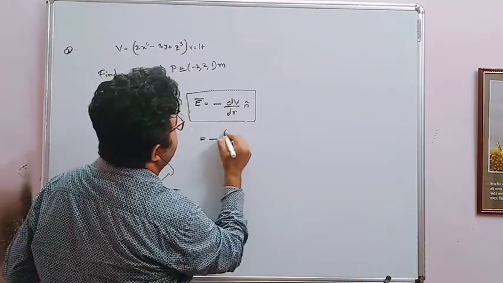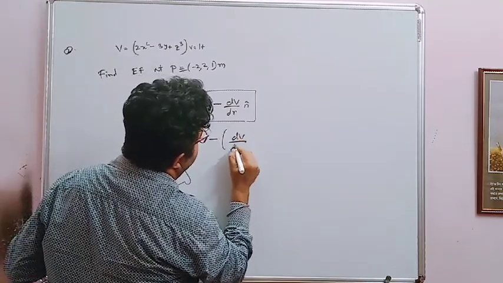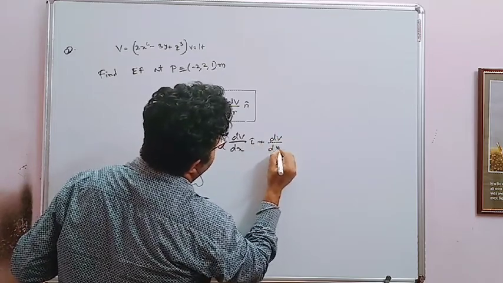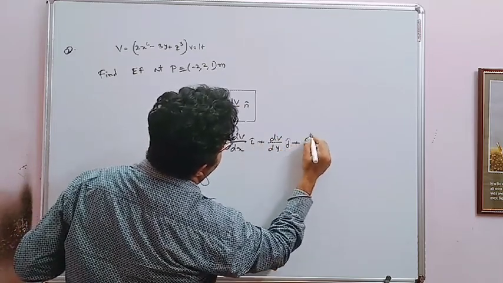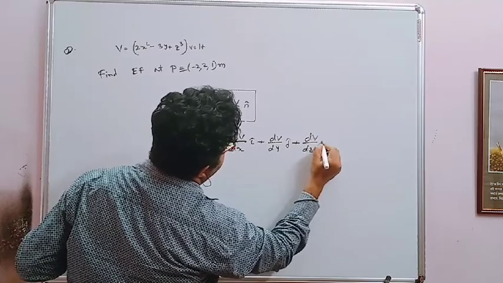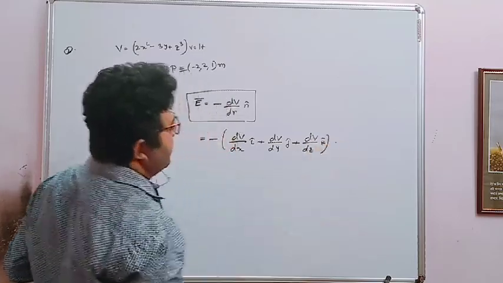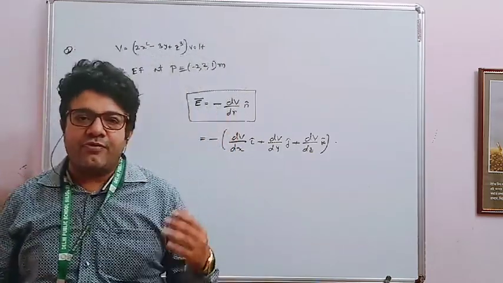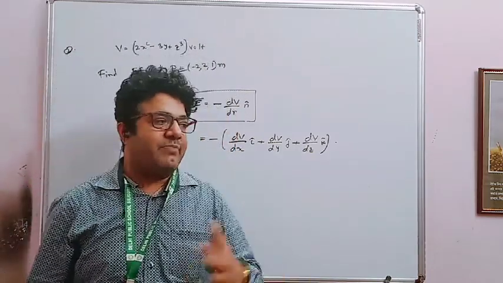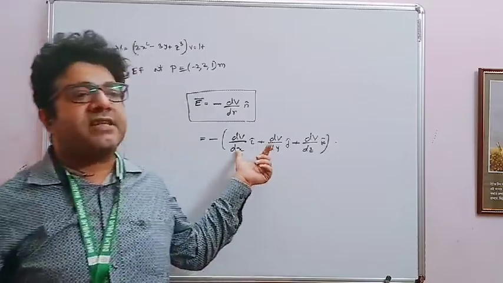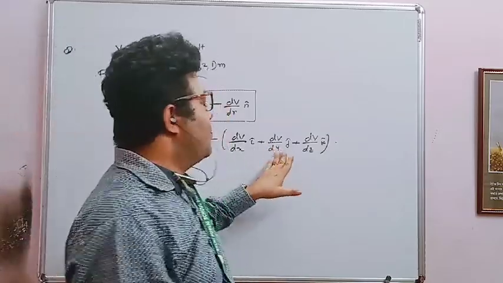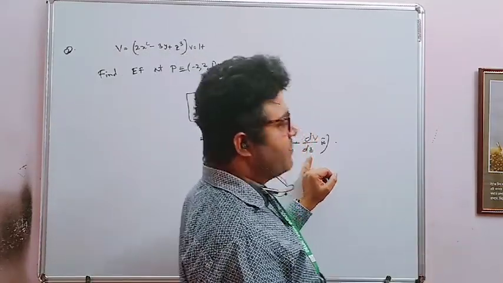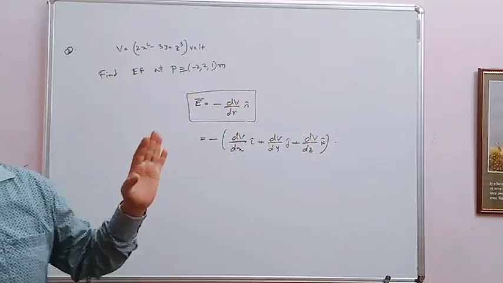This means dV by dx i, dV by dy j, dV by dz k. That means you have to differentiate, that is called partial differentiation. You have to differentiate partially, one by one. When you differentiate with respect to x, keep y and z constant. When you differentiate y, keep x and z constant. When you differentiate z, keep x and y constant.